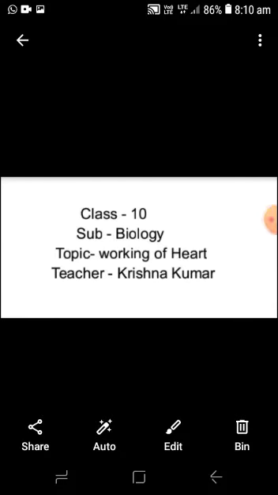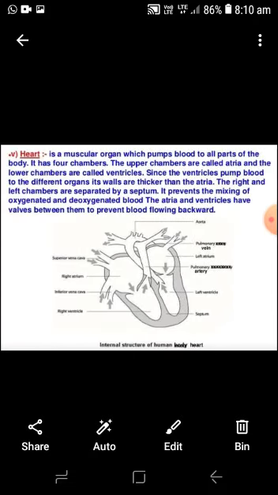Today we discuss the working of the heart in human beings and in different mammals. Heart is a muscular organ which pumps blood to all parts of the body.